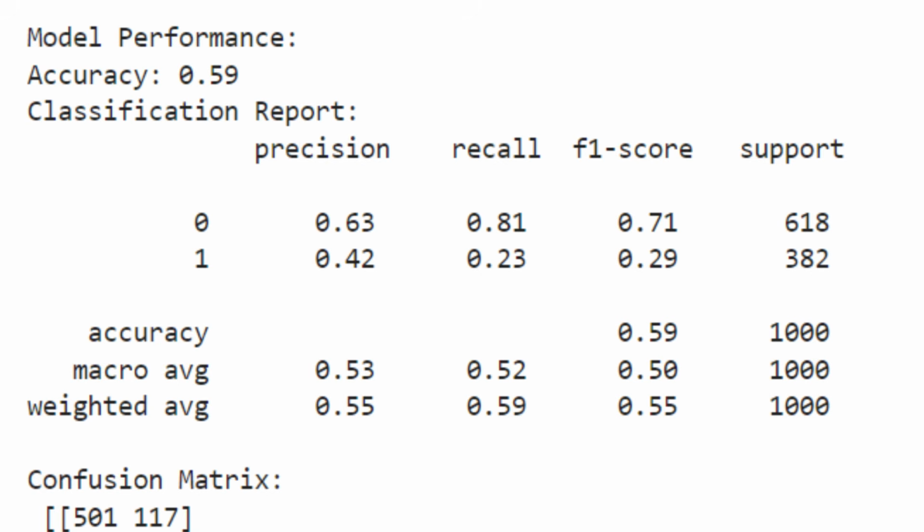And then you have support, which refers to the number of instances of each class in the dataset. It's simply the count of samples for each class. We can see that class 0 has more instances, so the model has more data to learn from, which actually gives us some context as to why it may be performing better.